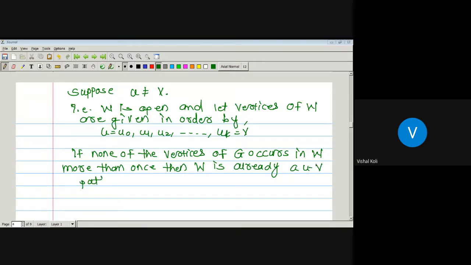So the path P is nothing but W, and we are finished by taking P equal to W. So this will be the first case.